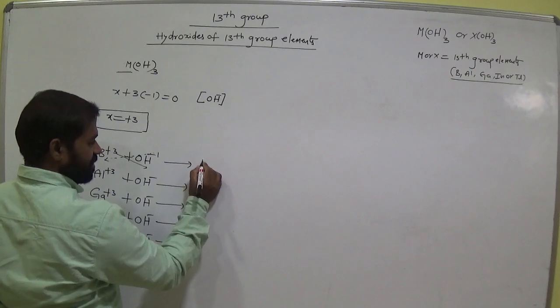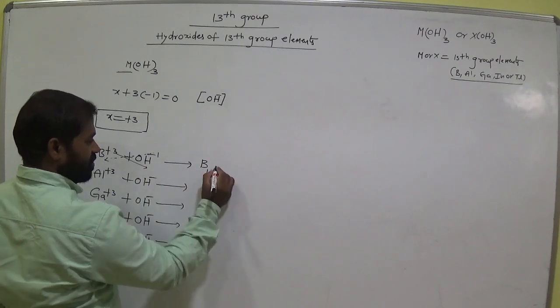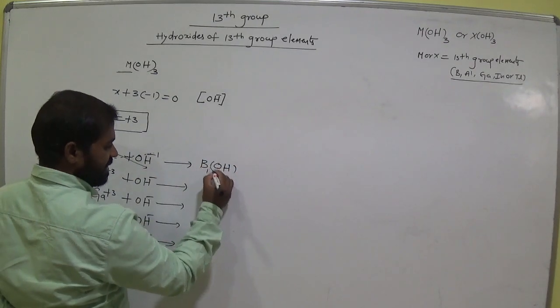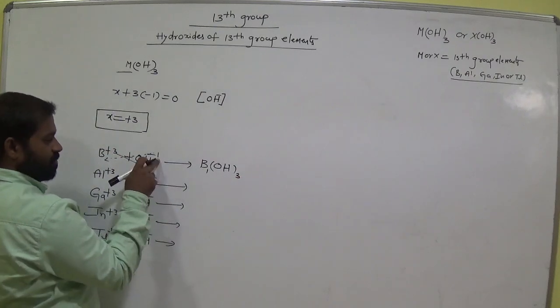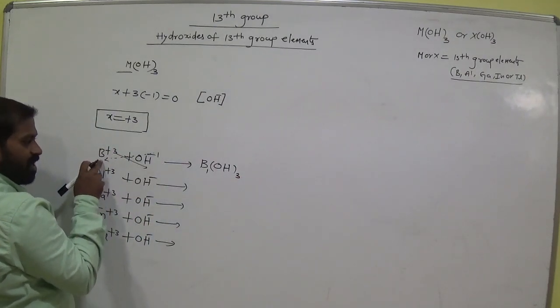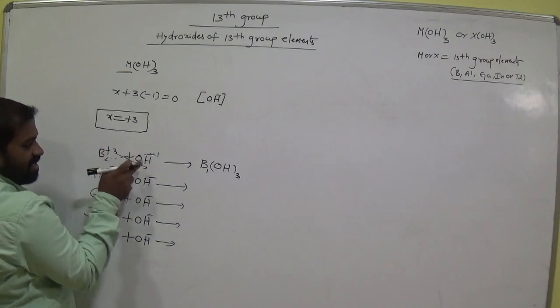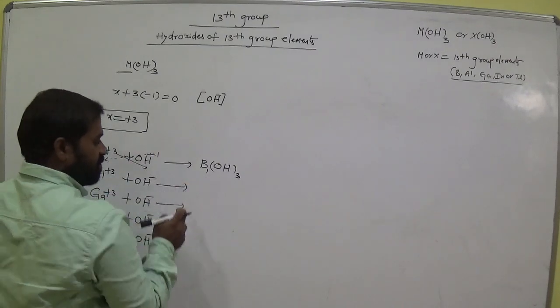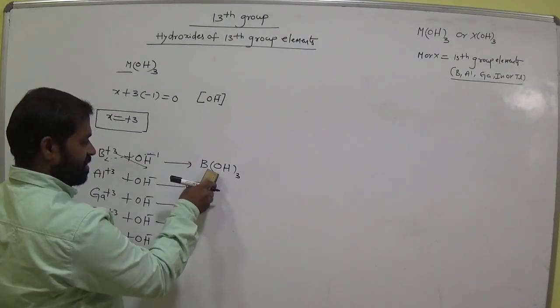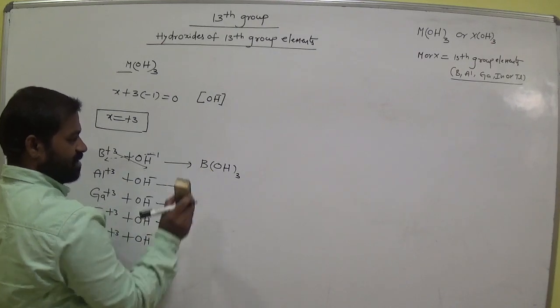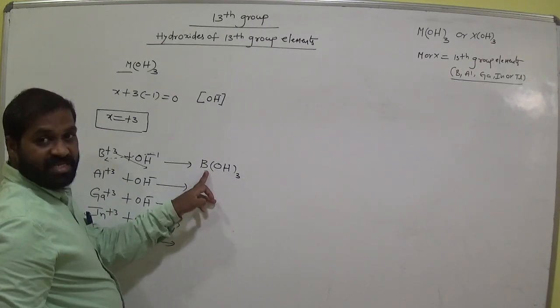That means B(OH) taken thrice. This superscript becomes the subscript of boron and this superscript becomes the subscript of OH minus. No need to write 1 here; it means 1 is there.